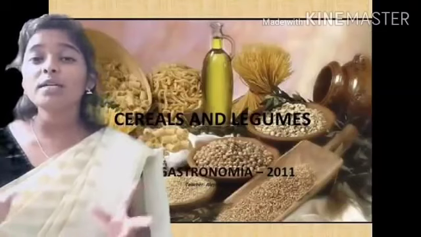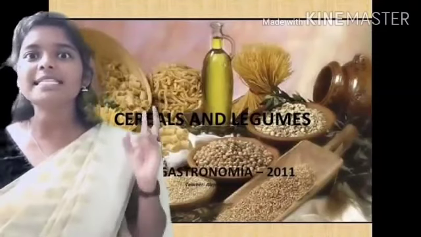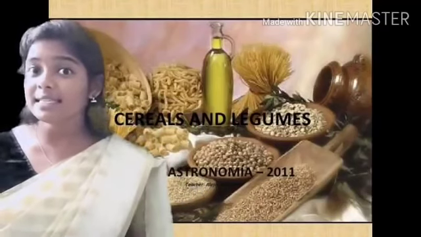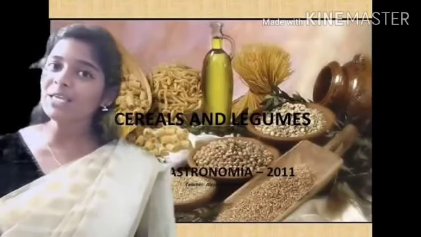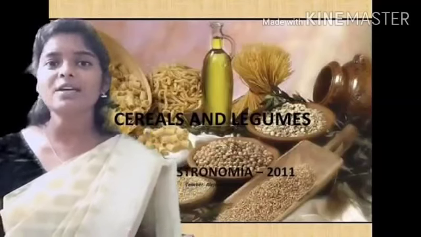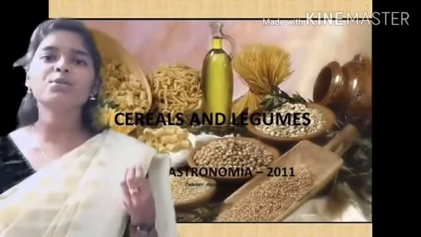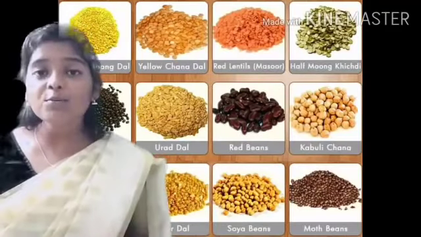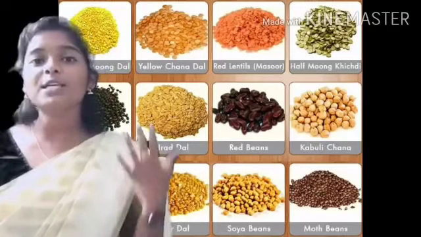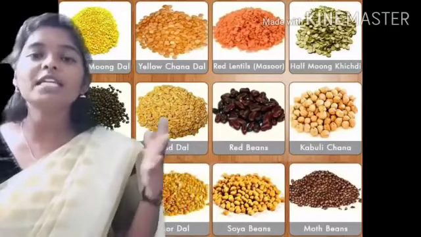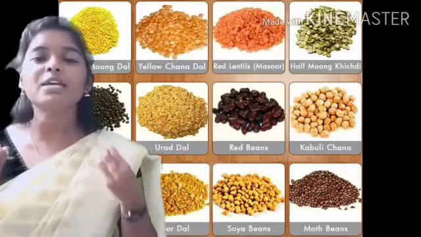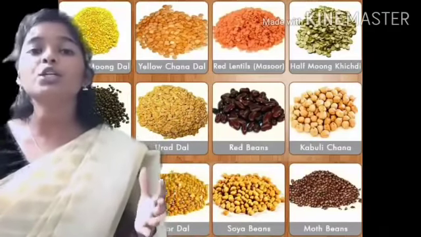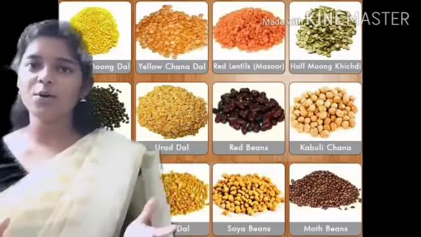So children, what are the two main commercial types of grain crops? Number one, cereals, and then legumes. What does cereals mean? You know what cereals are, children? They are what we take for our breakfast. It is also a type of grain. And legumes, what does legumes mean? Legumes can be like dal. We eat all types of dals, right? We take them with chapatis. So this is called legumes. These are the two types of grain crops.